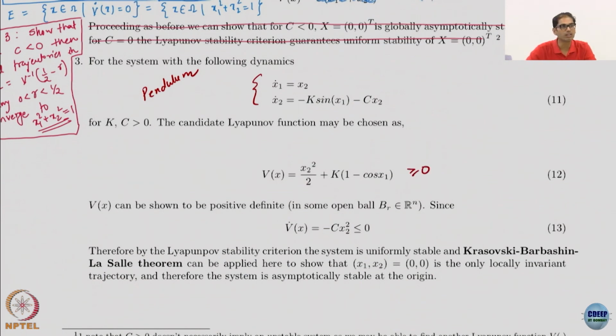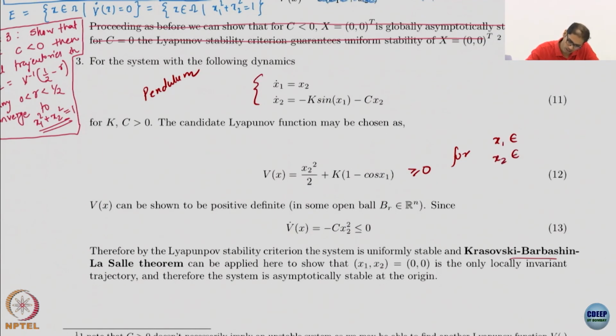I am going to invoke the LaSalle invariance, not the specialized results. So I know it is greater than or equal to 0. I hope you believe me, it is semi-definite for all x1, x2. Now I am trying to see what the domain should be. x2 in R is fine, but for x1 what do I want to say? If I say 0 to 2 pi, I have a problem because I am missing this point. Then what do I say?